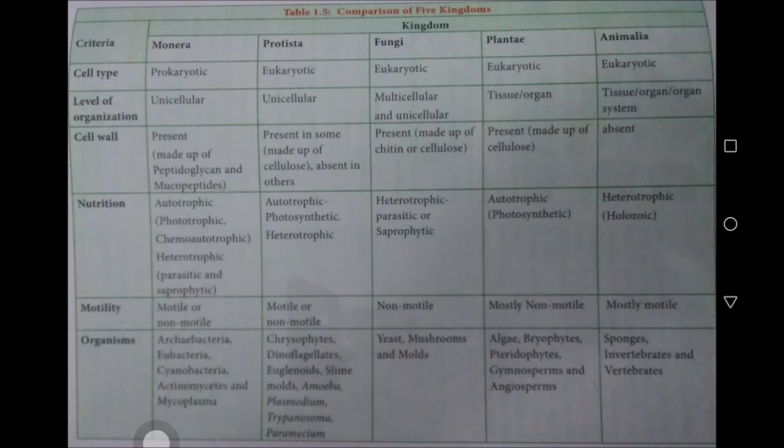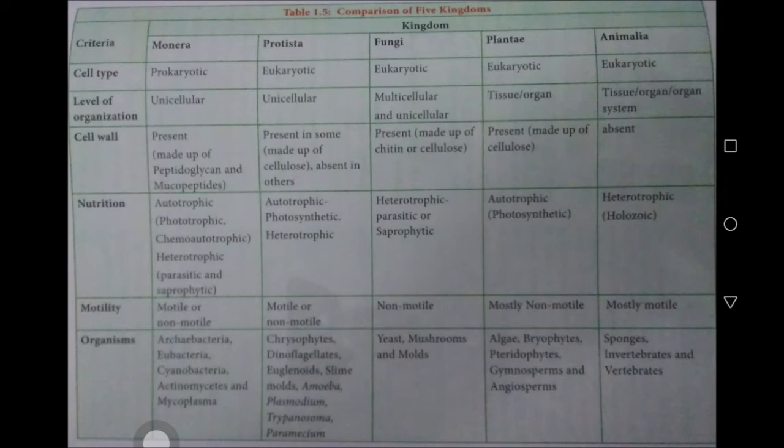In fungi, heterotrophic, parasitic or saprophytic organisms are included. In Plantae, all are photosynthetic autotrophs. In Animalia, there are no photosynthetic autotrophs, only heterotrophs, and their mode of nutrition is holozoic.